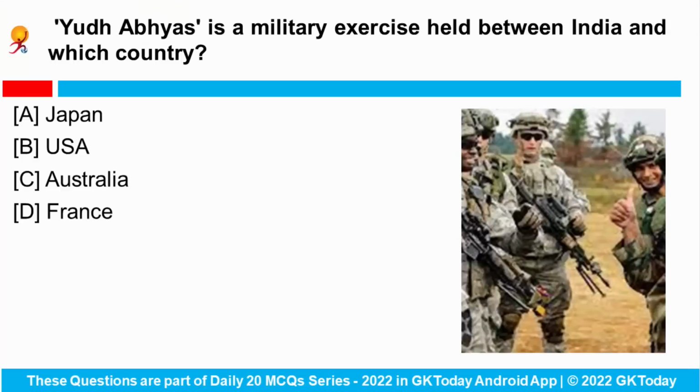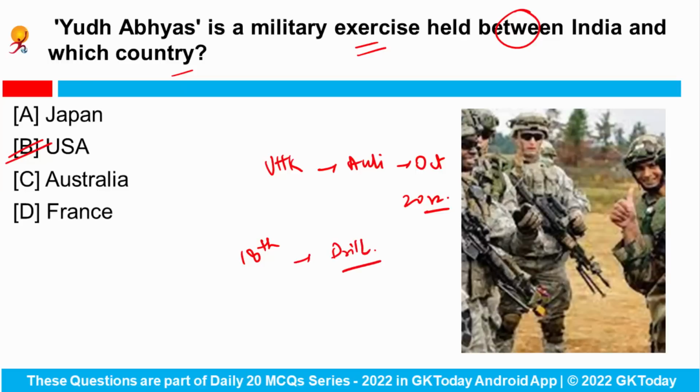Now let's start. Yudh Abhyas is a military exercise held between India and which other country? So India and the USA will conduct a fortnight-long mega military exercise named Yudh Abhyas in Uttarakhand's Auli district in the month of October 2022. The 18th edition of this exercise is scheduled to include a number of complex drills, and the last edition took place in October 2021 in Alaska in the US.